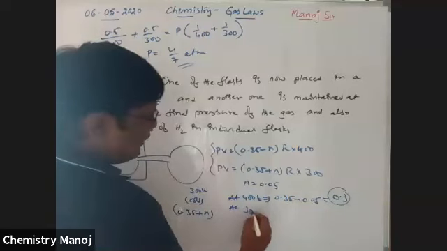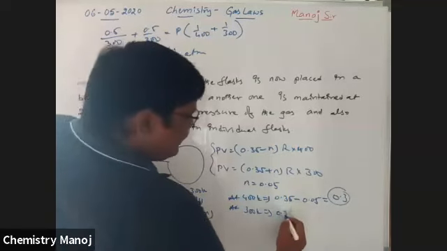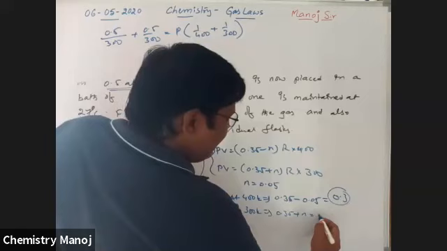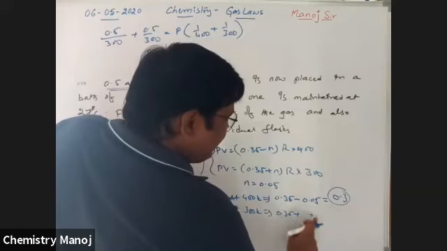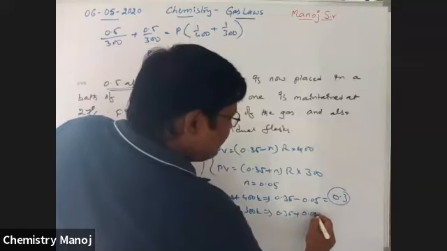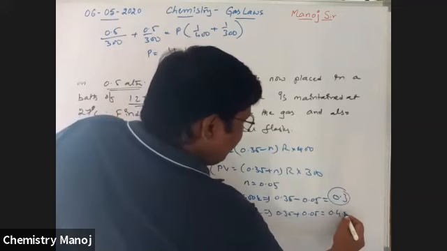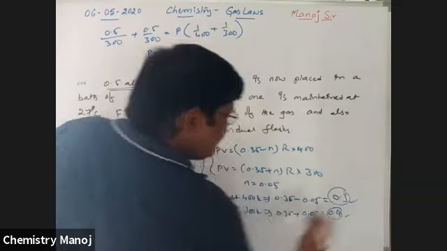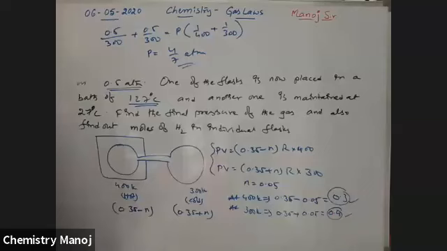At 300 Kelvin, 0.35 plus N, which is 0.05, equals 0.4. So these are the numbers of moles at those conditions. This is very, very important.